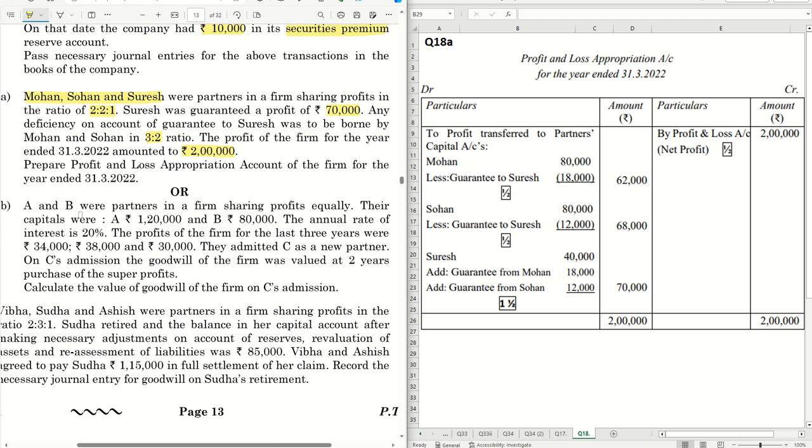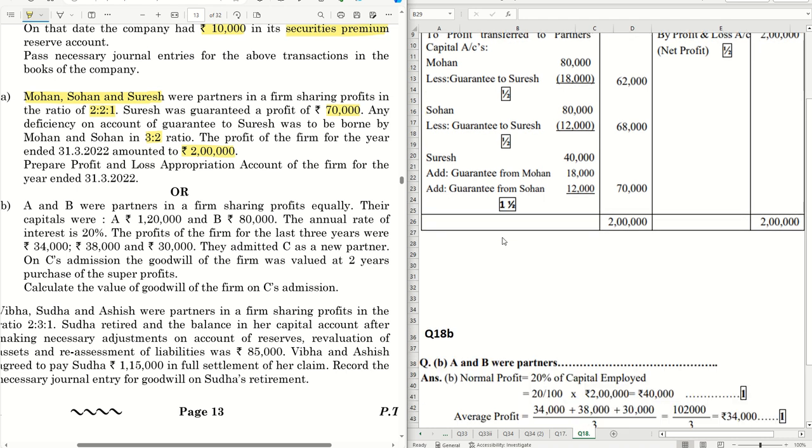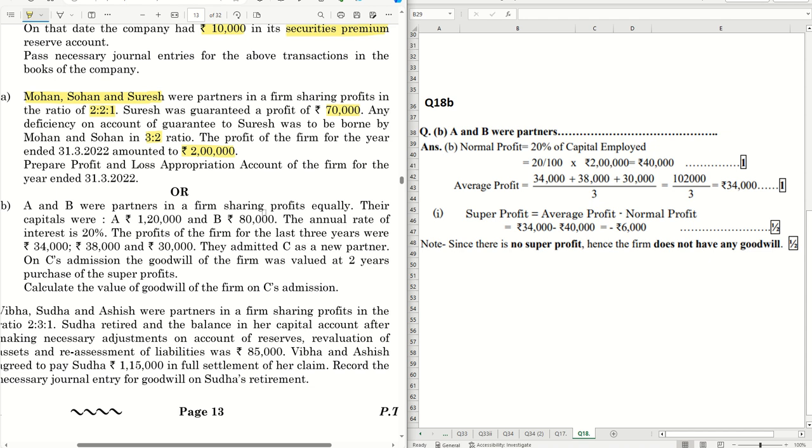Let's move on to question number B, which is the OR question here, which is on calculation of goodwill. A and B were partners in a firm sharing profits equally. Their capitals were 1,20,000 and 80,000. The annual rate of interest is 20%. The profits of the firm for the last 3 years were 34,000, 38,000 and 30,000. They admitted C as the new partner. On C's admission, the goodwill of the firm was valued at 2 years' purchase of the super profits.